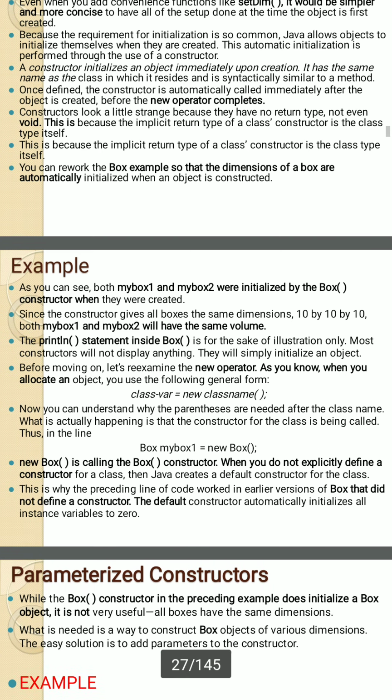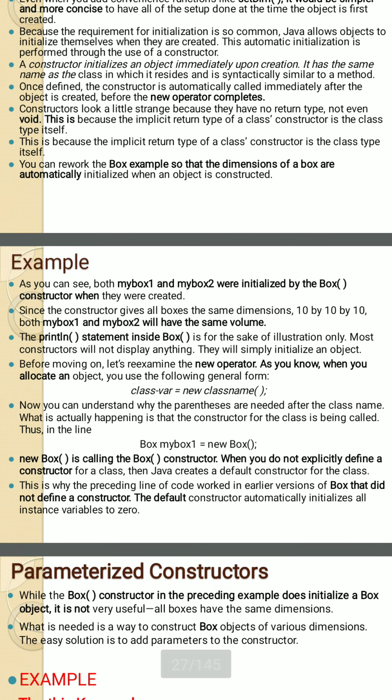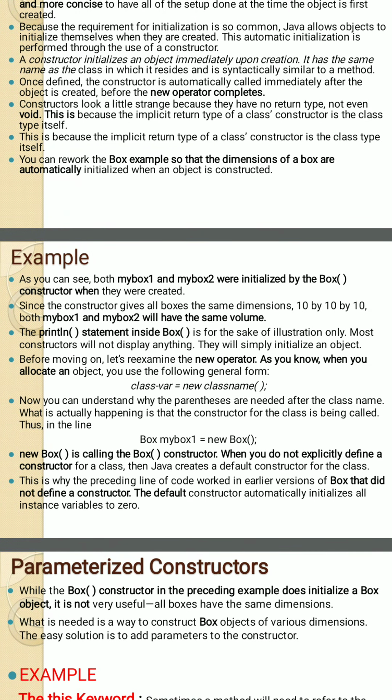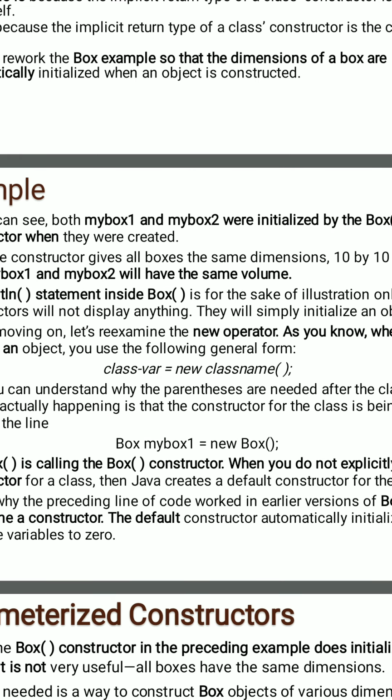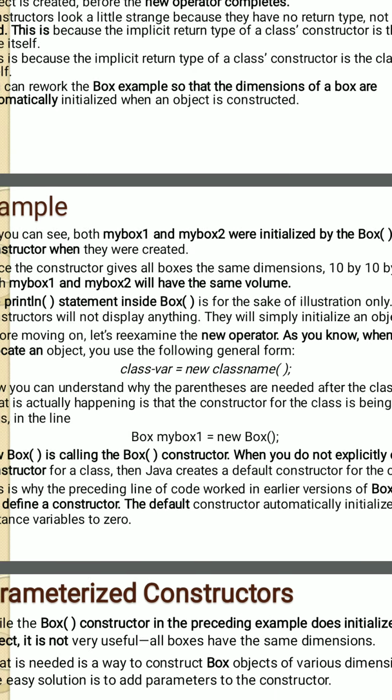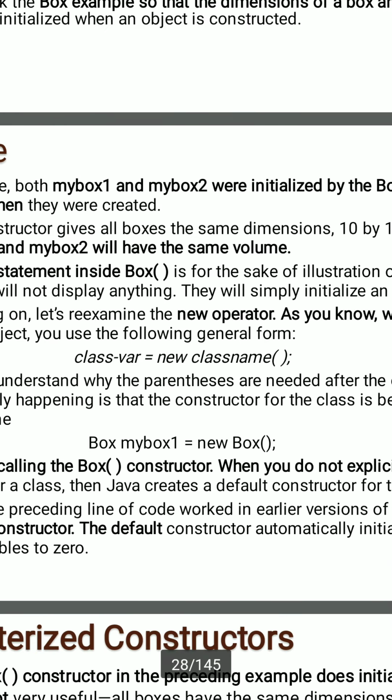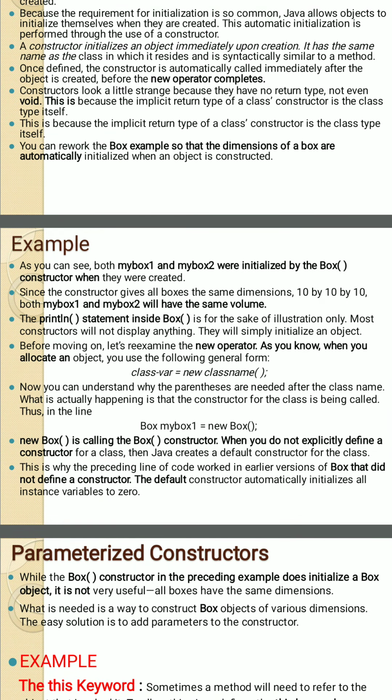With an example here, I have given one example in the previous concept, where I created a Box class. For that Box class I created two objects, mybox1 and mybox2, using the Box constructor when they were created. Here you see class variable equals new class name. Now you understand why parentheses are needed after the class name.